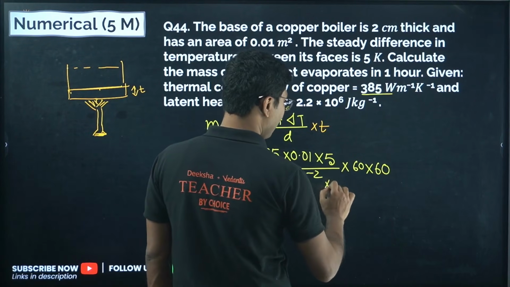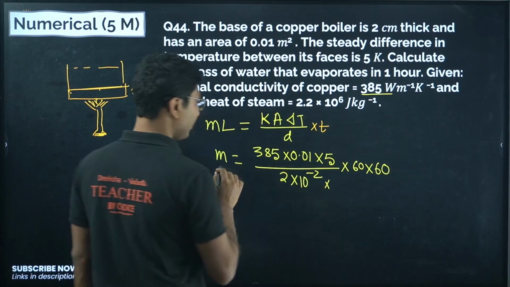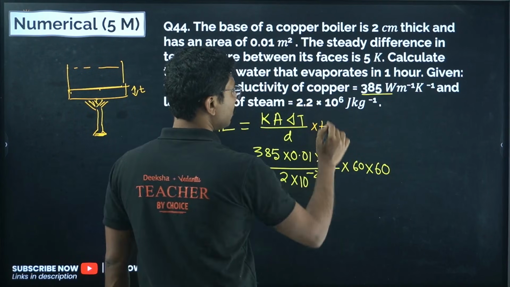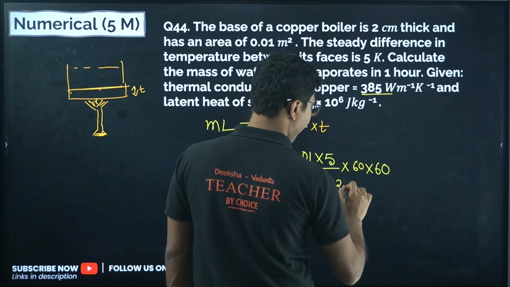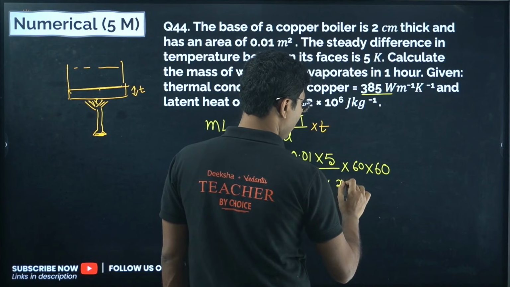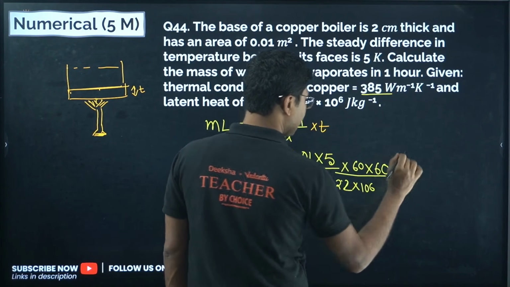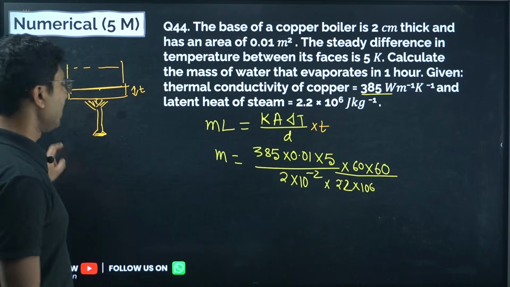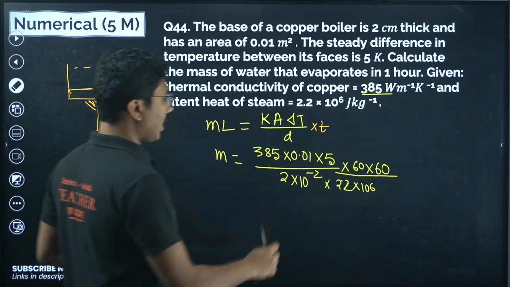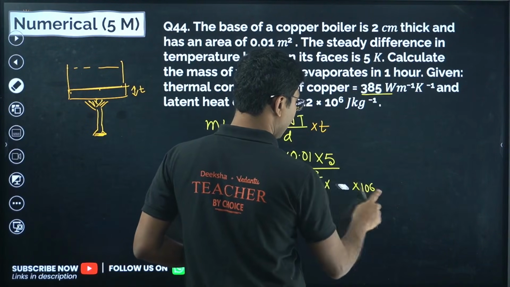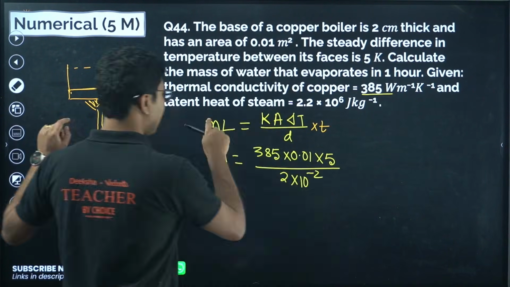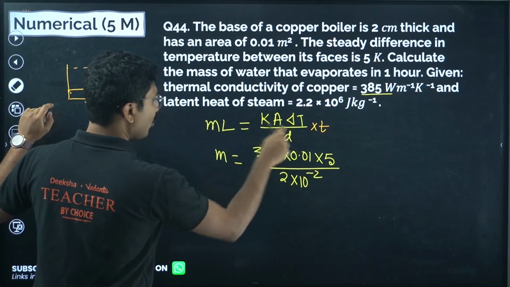So latent heat will come on this side as well. Latent heat is 2.2 into 10 to the power of 6. This is also in division. Why are we putting it in division? Because obviously L will go in this direction.